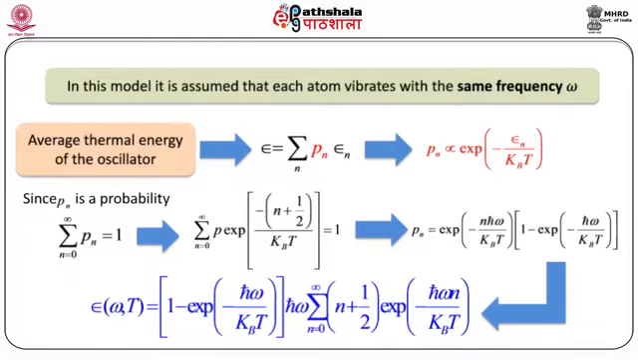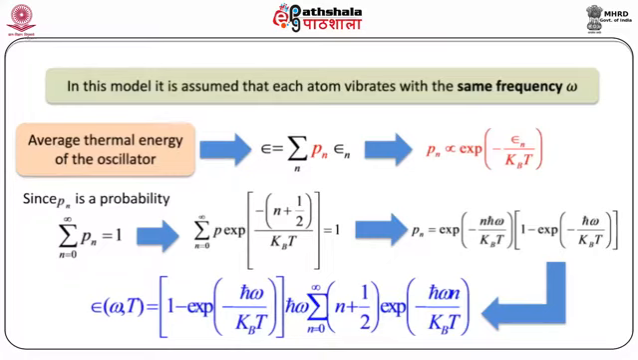The average thermal energy of the oscillator epsilon in thermal equilibrium at temperature T is written as epsilon is equal to the summation over n of Pn epsilon n, where the probability Pn that an oscillator has energy epsilon n is given by the Boltzmann distribution. That is, Pn is proportional to exponential minus epsilon n divided by kBT. And since Pn is a probability, the summation over n equal to 0 to infinity of Pn will always be equal to 1. All probabilities, if we sum them, will be equal to 1.